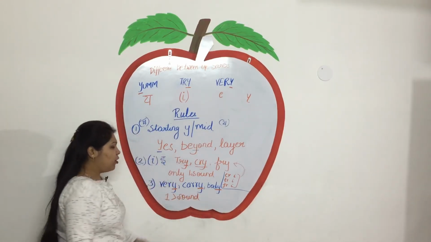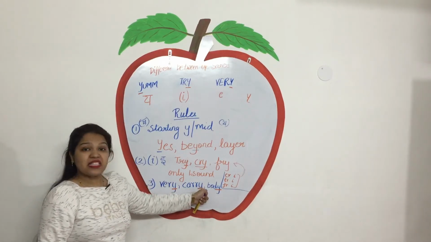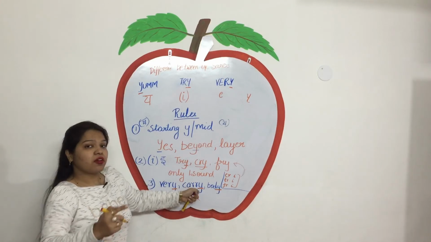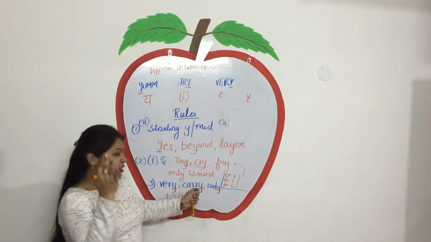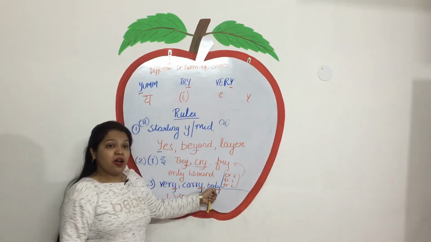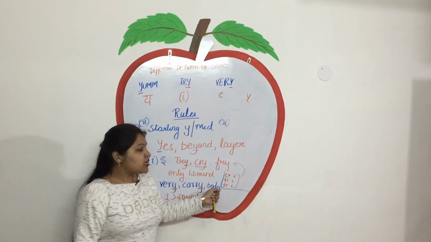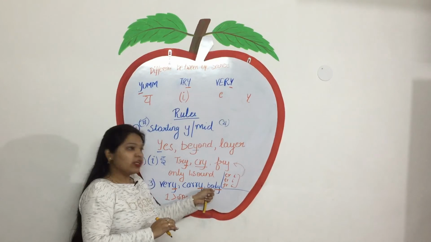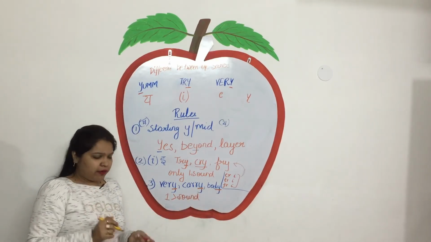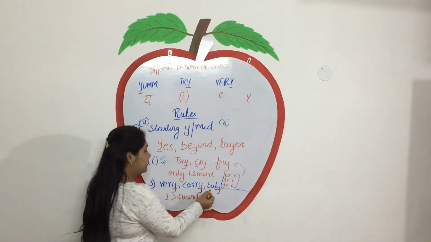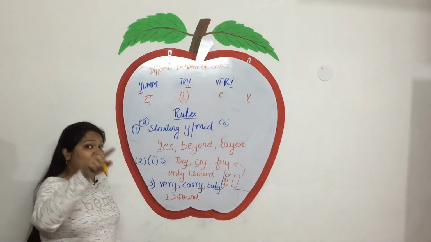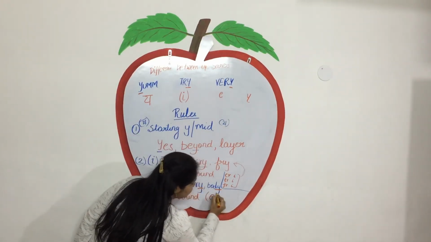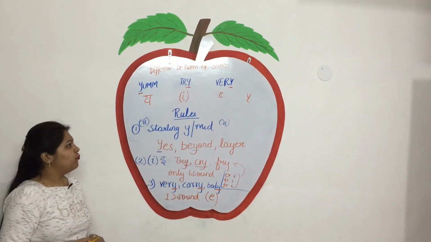And before Y in carry, how many sounds? 3 sounds. And in body, more than one sound, isn't it? Am I correct? Then we will pronounce Y as E. Is that clear to you all?